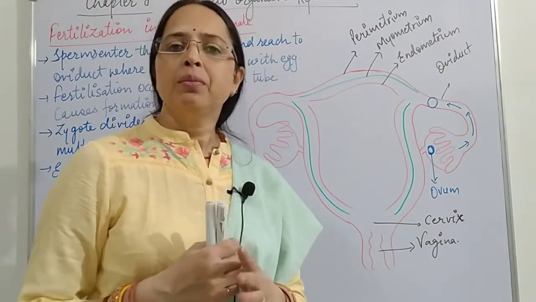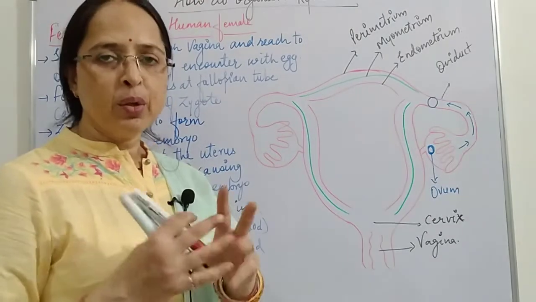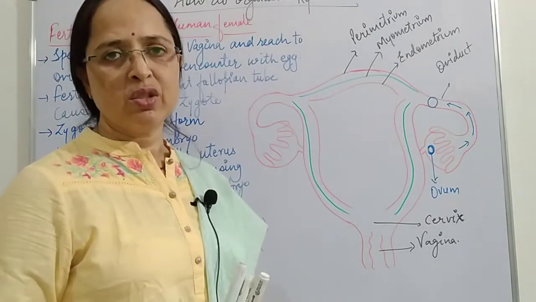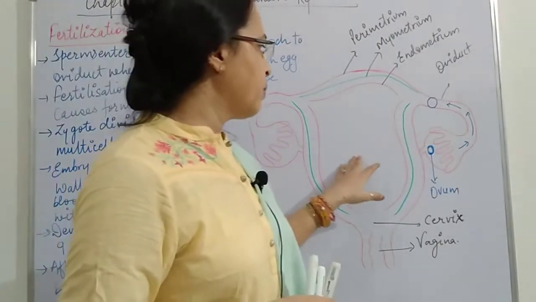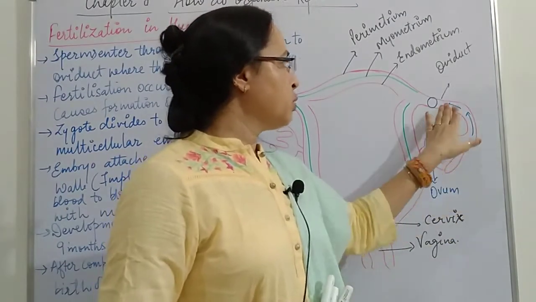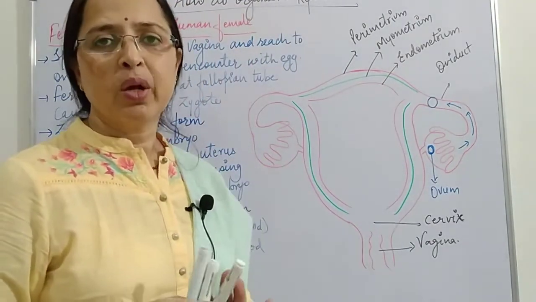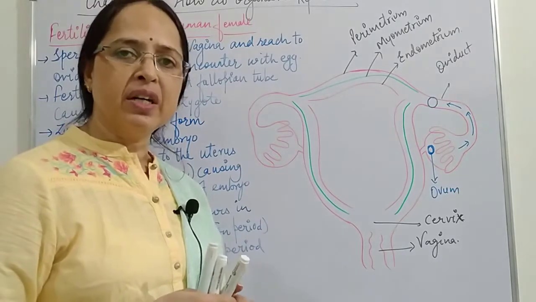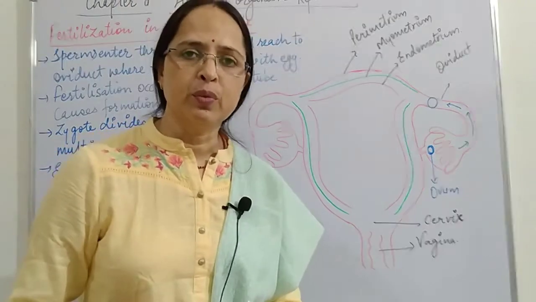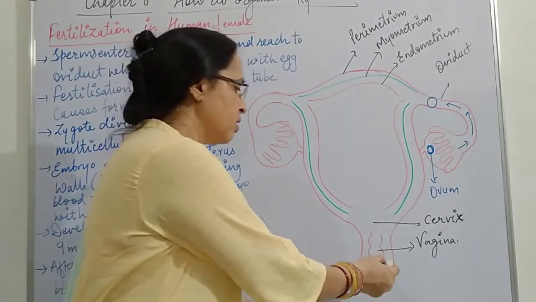That means during menstruation, the accumulation of blood occurs in the endometrium wall, which prepares itself for the cyclic changes of menstruation. So now what happens when the ovum is released from the ovary? Then it travels to the oviduct. It stays over there and waits for the sperm, because the oviduct is the site of fertilization. Now during sexual intercourse, when the sperms are injected into the vaginal canal, the sperm passes